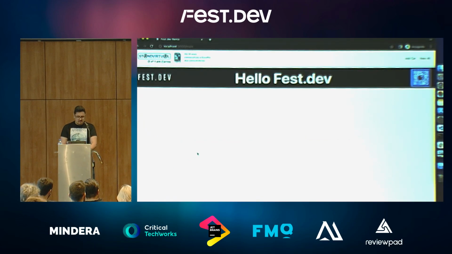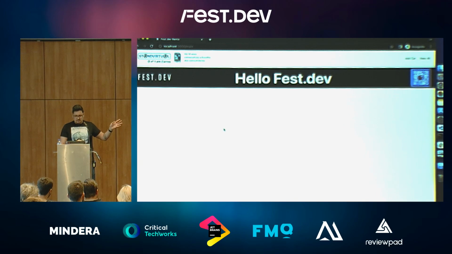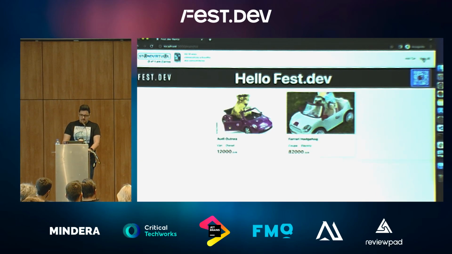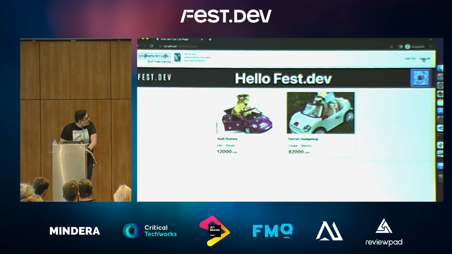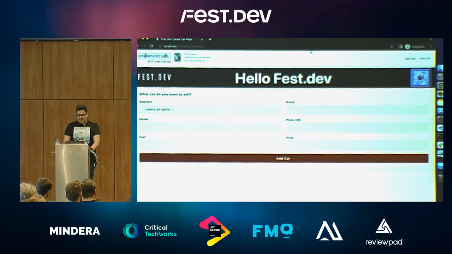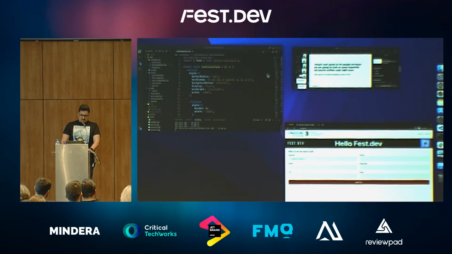So what we have here, first things first, I tried to do a poor adaptation of what's at Virtualist, and Virtualist is one of the products that we have at OLX. And here we can do a couple of things. We can view a list of cars that were added, and we can add some new ones, as is right now. So, getting into the code.